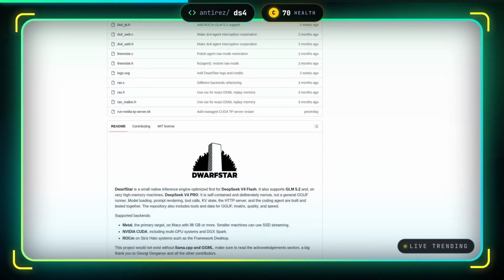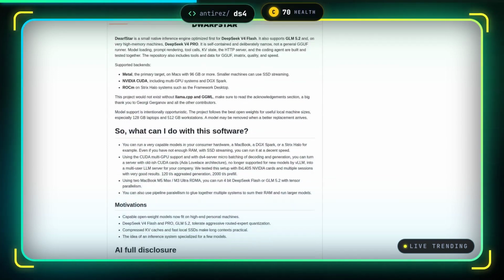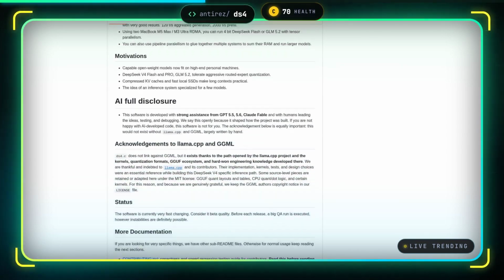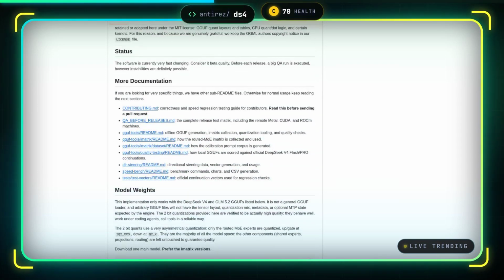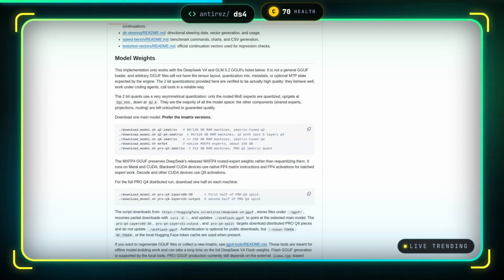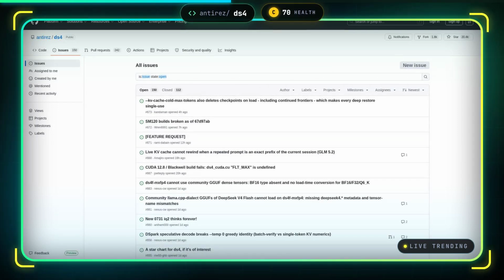long-context multi-user serving. The engine is deliberately narrow, not a general GGUF runner, with Metal, CUDA, and ROCm backends, tensor/pipeline parallelism, and micro-batch decoding all built and tested together for a specific model family, which yields practical throughput numbers like 120 tokens per second aggregated generation on 8x L40S cards.